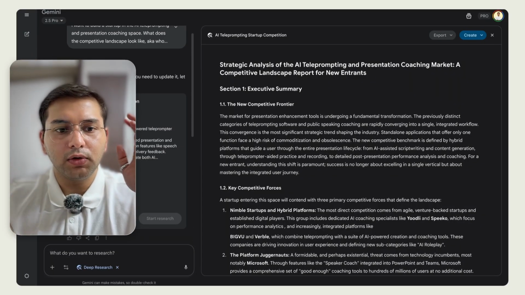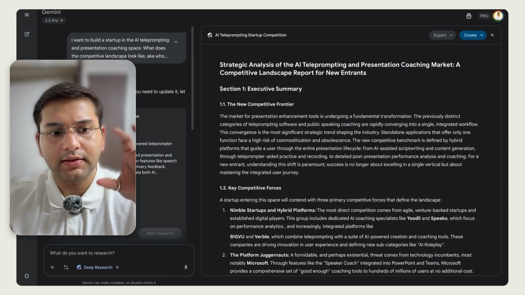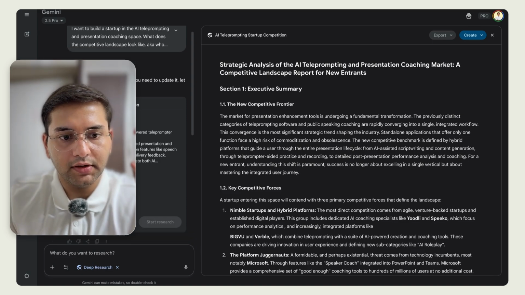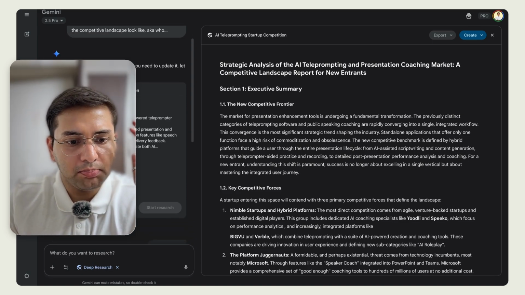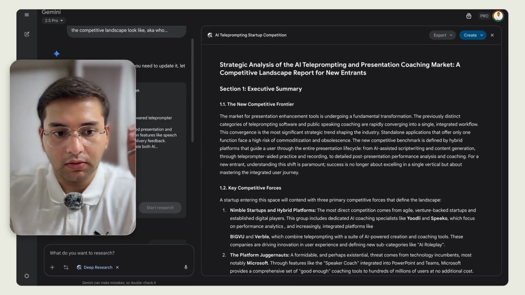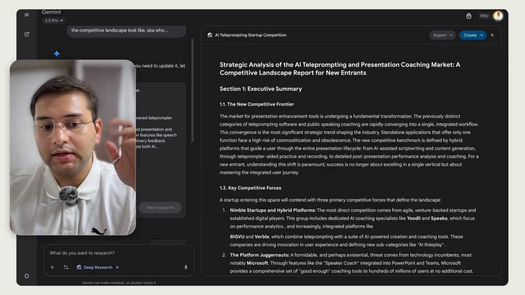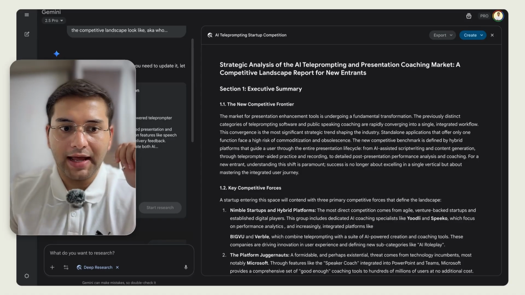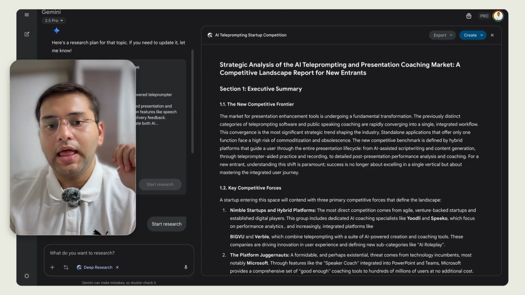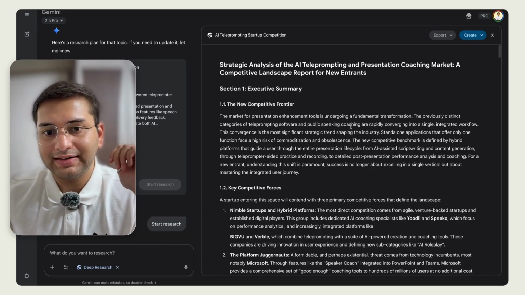Okay, so here we are in Google Gemini. Now, unlike the other tools, what Gemini actually did here was it first gave me a plan for the research, how it's going to go about it. And then it was like, okay, is this plan good enough or do you want to edit it? I went with the default plan it generated. Seemed pretty straightforward. And this is the document on the right-hand side you can see.